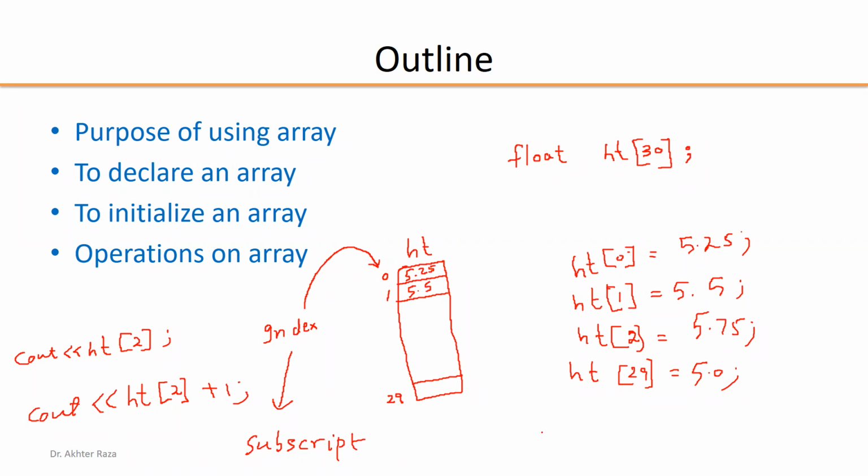If I write another element here, height[1] is equal to 6, then it will replace the value at index 1. Initially we have 5.5 here, but it will be cut down and the new value 6 will be stored at this place. So we can change the values at any time.